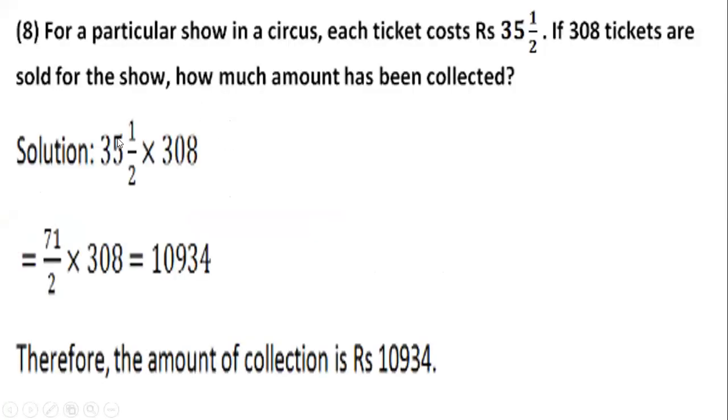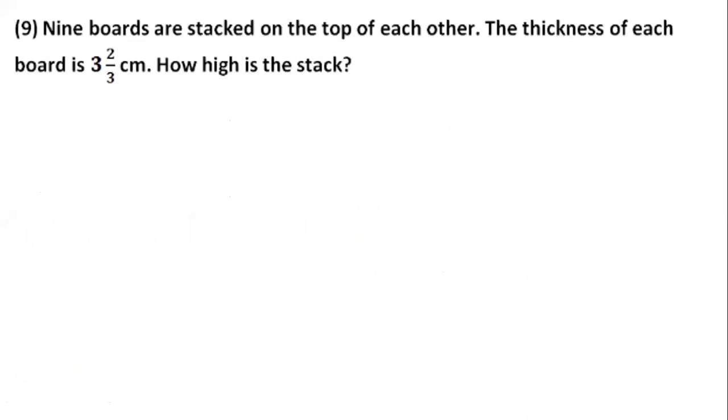You are going to multiply 35 1 by 2, which gives us 71 by 2, multiplied by 308. Aryan did not multiply it properly. See, you can cancel 308 by 2, which is 154. When 71 gets multiplied with 154, you get 10934. So what is the total amount of collection? It is rupees 10,934.